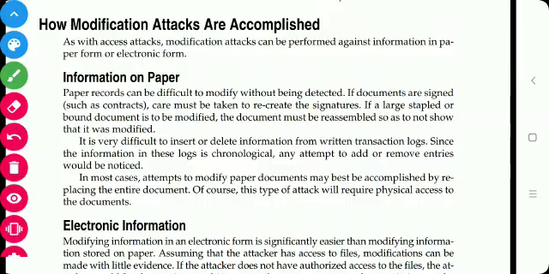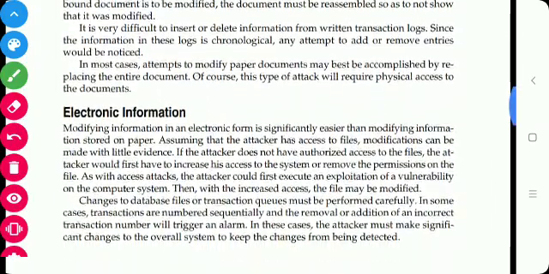So it is difficult, but the attacker can still try. Information on paper is modified if the paper is accessed by the attacker. In this case, the whole paper may also be replaced; the attacker can replace all the physical paper with his own paper.